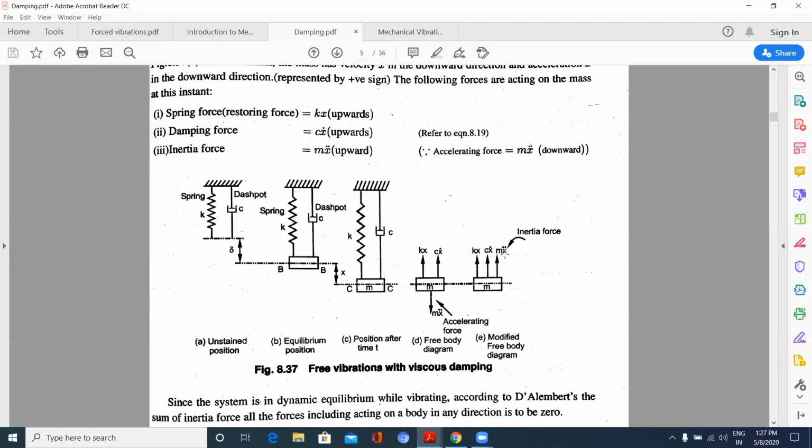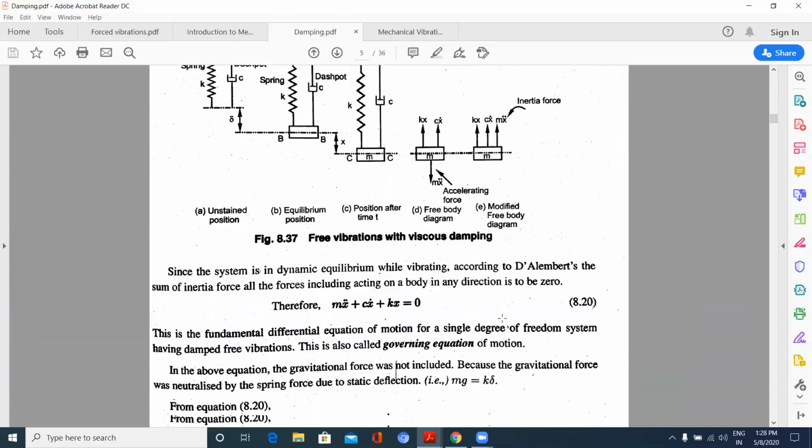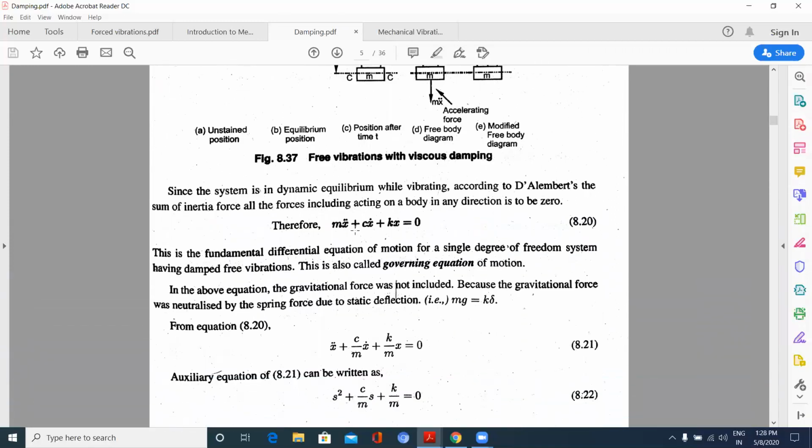That inertia force will always act opposite to the applied force, that is mx double dot. So my final equation will be mx double dot plus cx dot plus kx is equal to 0. This is the governing equation for the object having a stiffness k, a damping coefficient c and mass m.